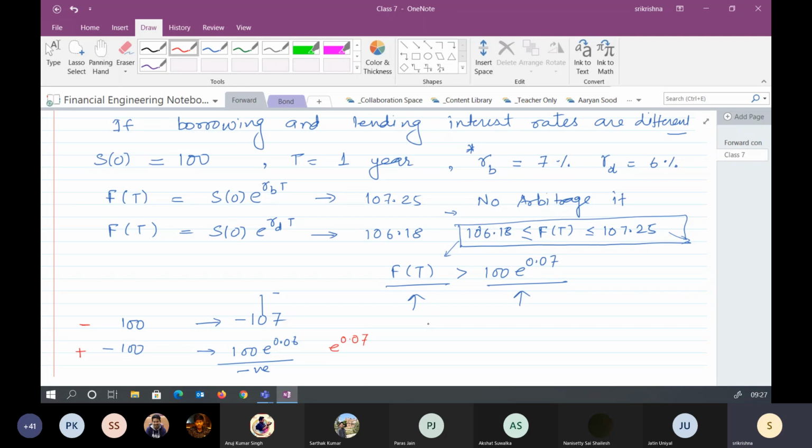But in this case, what is happening is that if you are borrowing from the bank, here what you did is you deposited it in the bank. So your return was 6%. But once you start borrowing, the interest rate will be 7%. So the cash flow will change depending upon whether you are borrowing or lending. So reversing your condition will not give you an arbitrage if it is lying in this range.